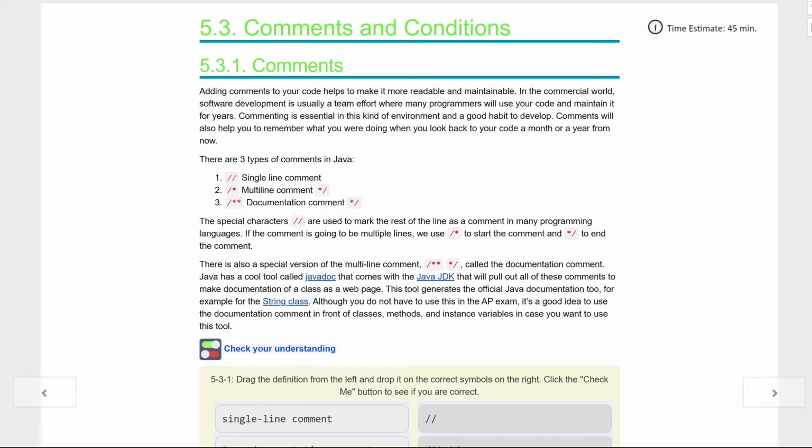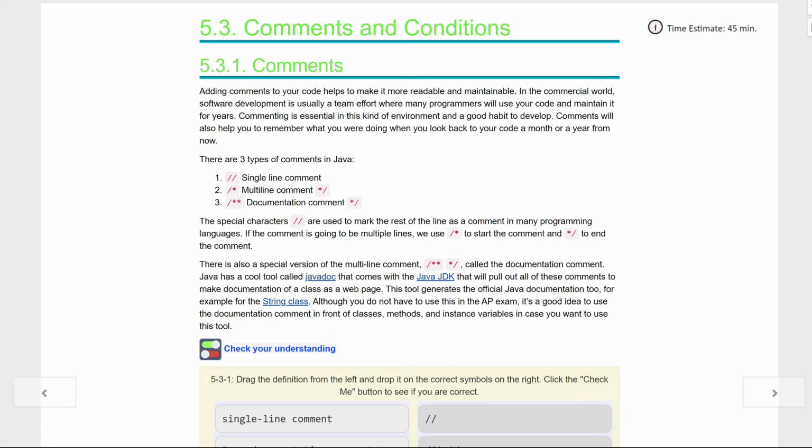There is also a very special version of multi-line comment called the documentation comment. Java has a cool tool called JavaDoc that comes with the Java JDK. It will pull out all of these comments to make documentation of a class as a web page. This tool generates the official Java documentation too, for example, the String class.